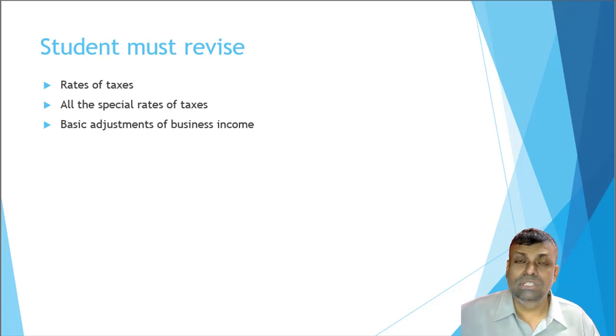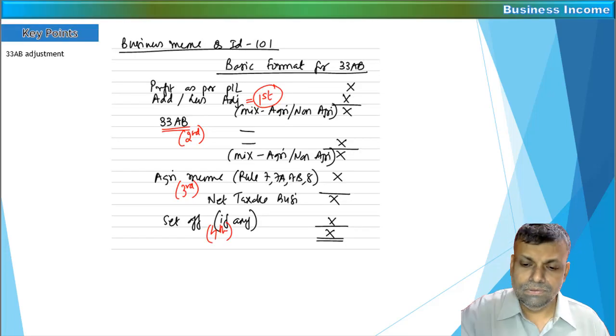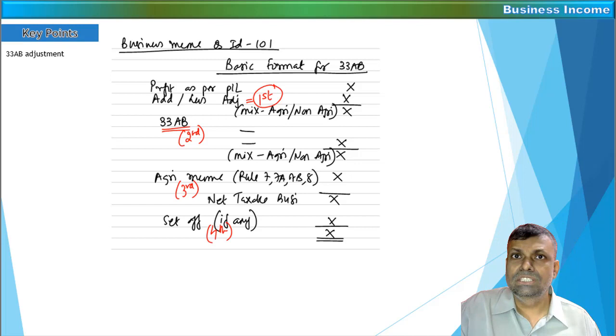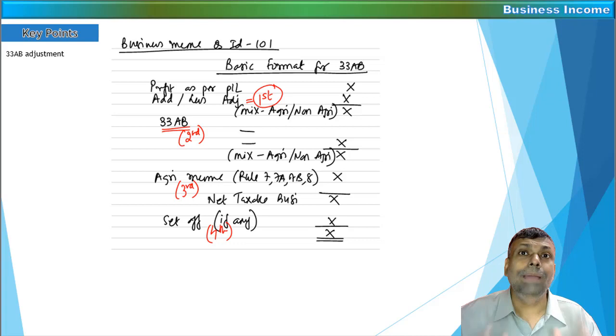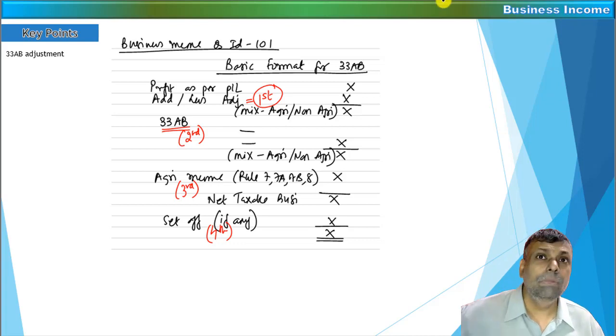If you want, you can just pause it here and complete this much of revision by yourself. Then, friends, if there is any dedicated question in the business income, and if there is any question which is in relation to section 33AB, that is your growing and manufacturing of tea, coffee, rubber, remember the steps.